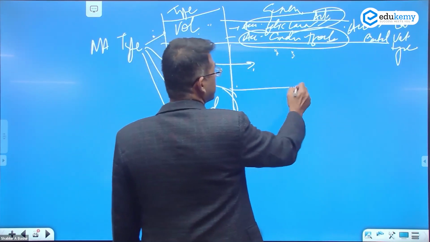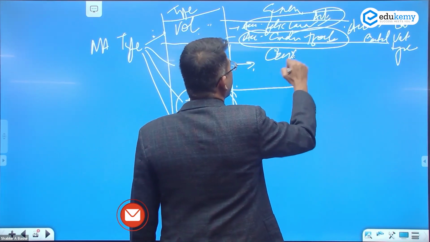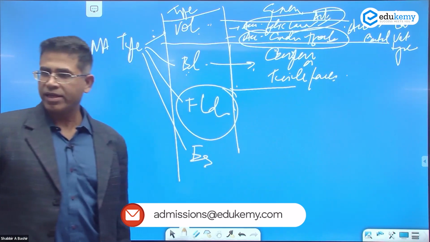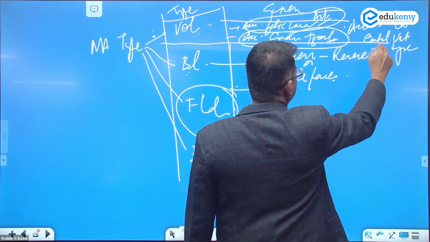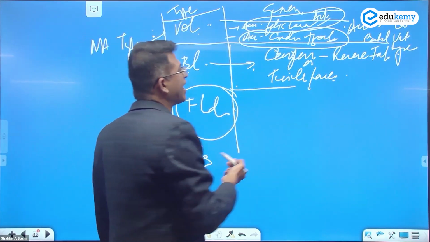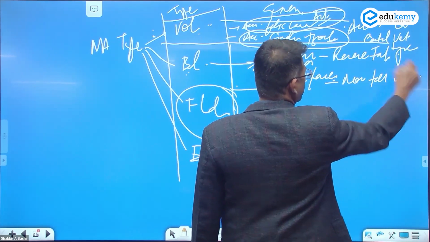The genesis is block mountains are associated with compressive or tensile forces. Compressive forces, you will have reverse faults with block mountains, and tensile will have normal faults with block mountains.